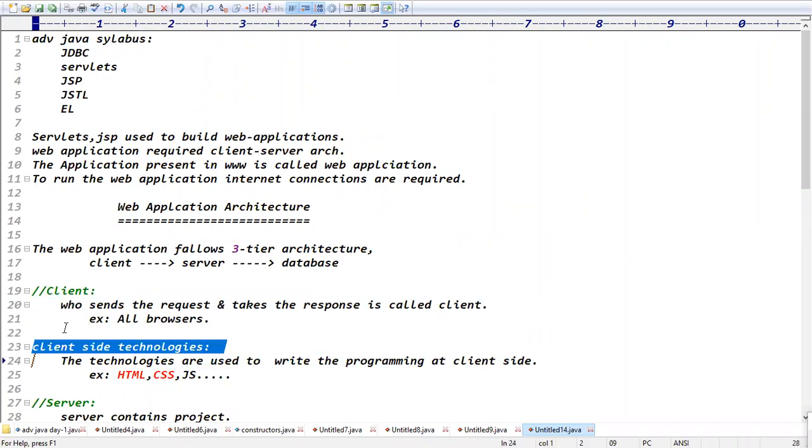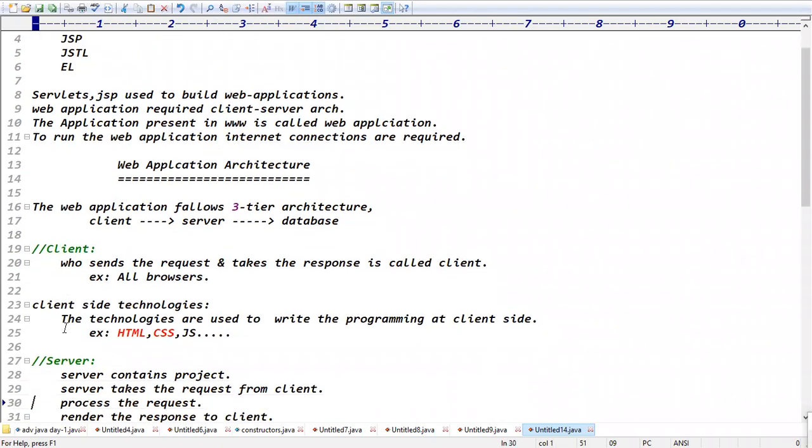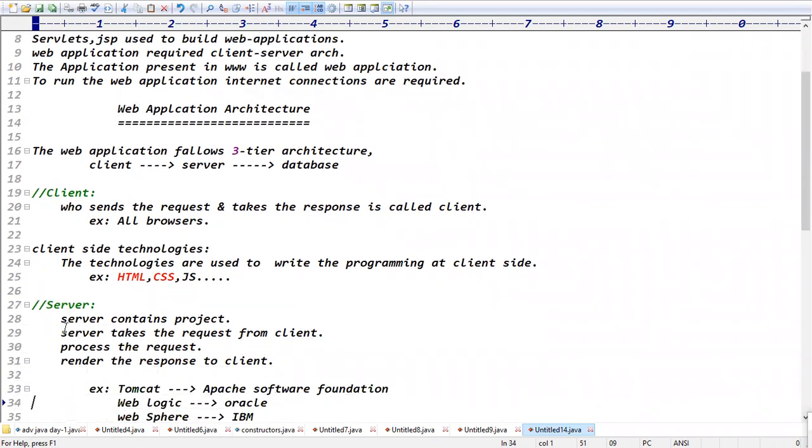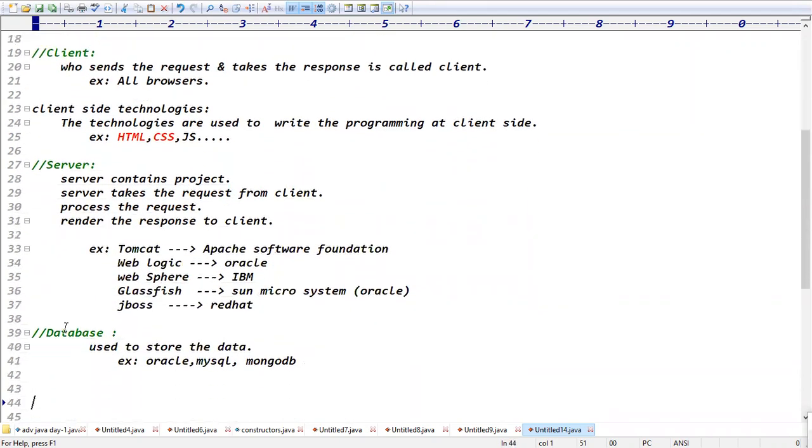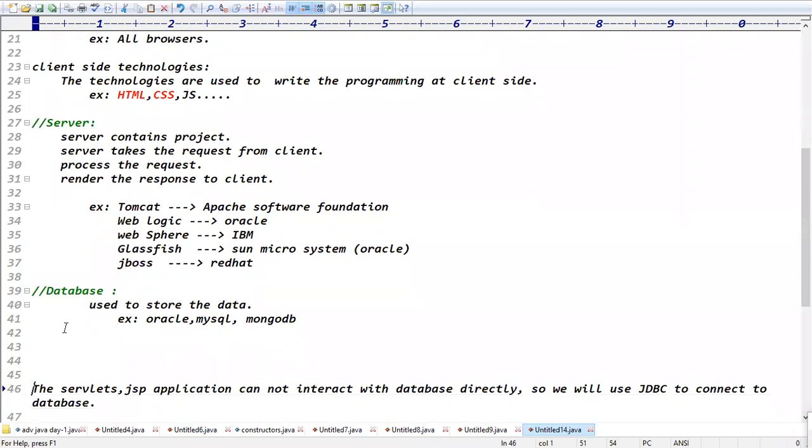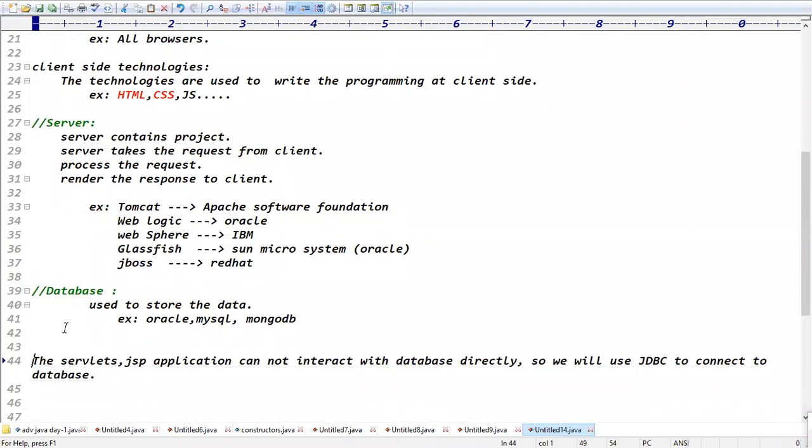The client side technologies are HTML, CSS, and JavaScript. The server contains the project. The server takes the request from the client, processes the request, and generates the response back to the client. The database is used to store the data. Servlets and JSP applications cannot interact with the database directly, so we will use JDBC to connect to the database.